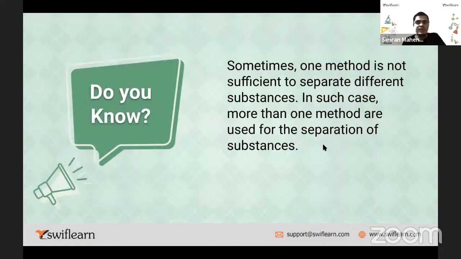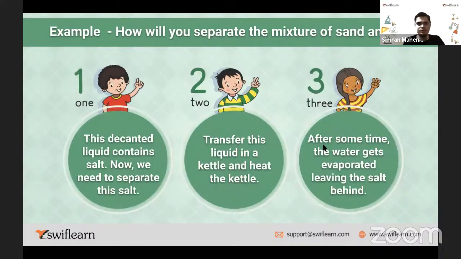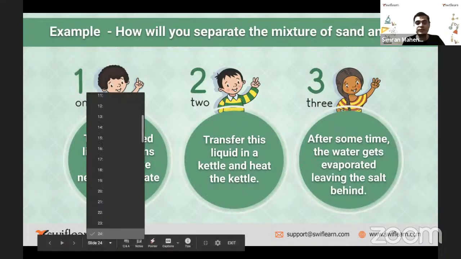If a single process is not sufficient, then we use a sequence of processes. We discussed the example of salty water and mud mixture separated into pure water, salt, and mud. The first process we use is sedimentation, then decantation, then evaporation. Very good. So this is a sequence of processes.